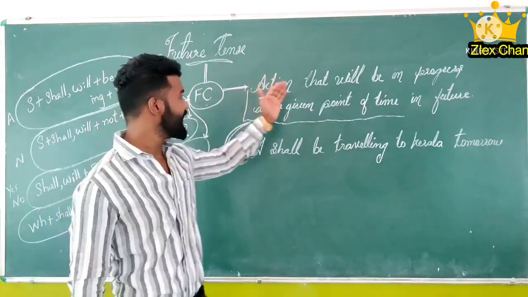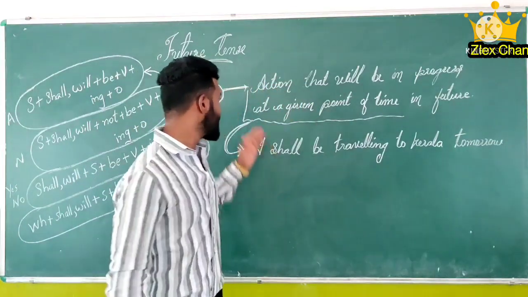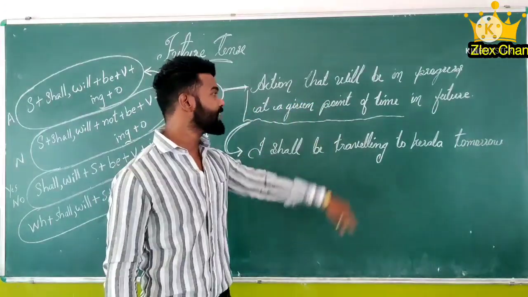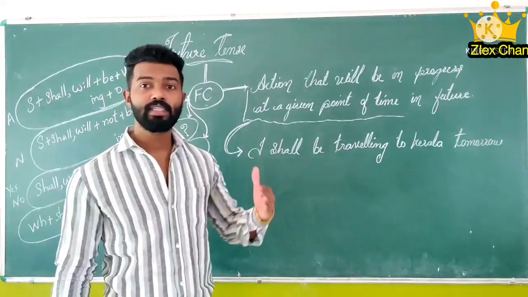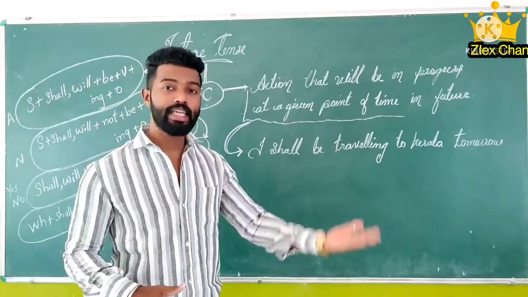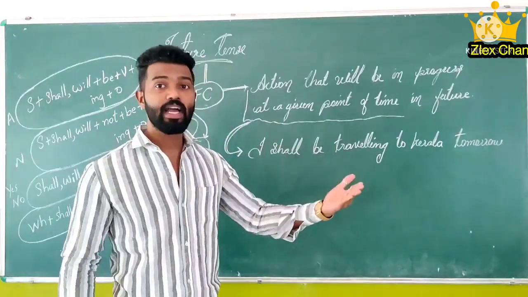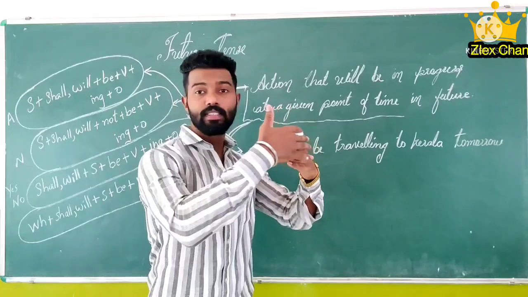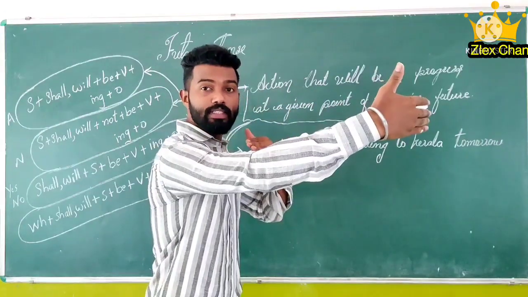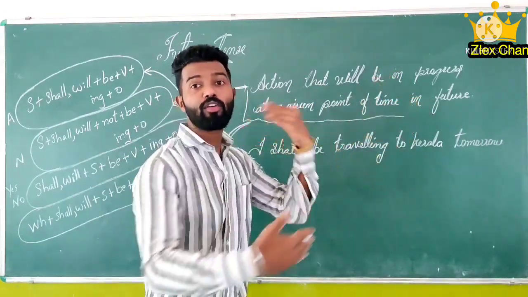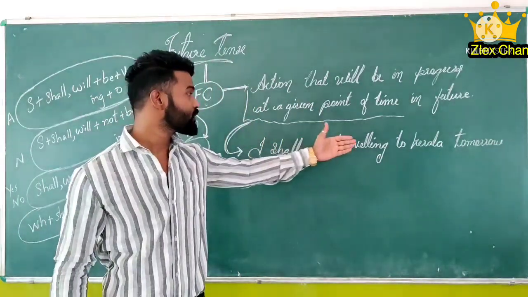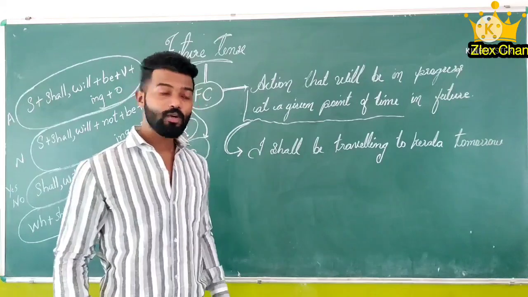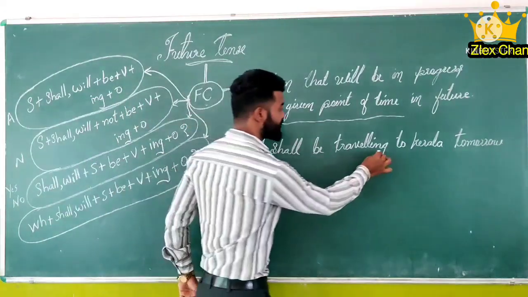The action that will be in progress at a given point of time in the future. Which means the action is going to take place in the future and it has a duration of time. For example, I shall be traveling to Kerala tomorrow. So here I just made the ing form.